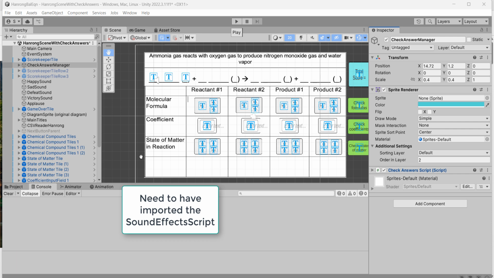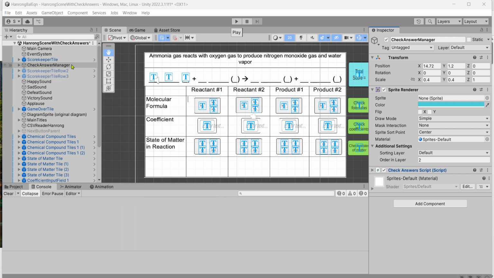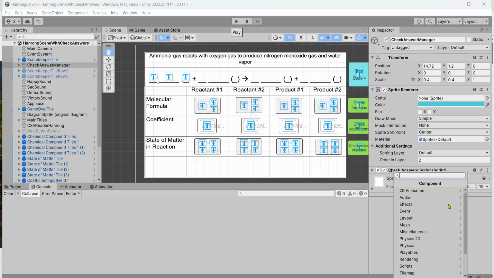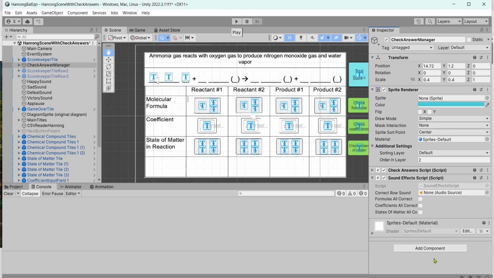Once you have downloaded the new script, you want to attach it to the check answer manager. So highlight that and then add component on the right. It's a script, and it is the sound effects script. And that should be all you need.